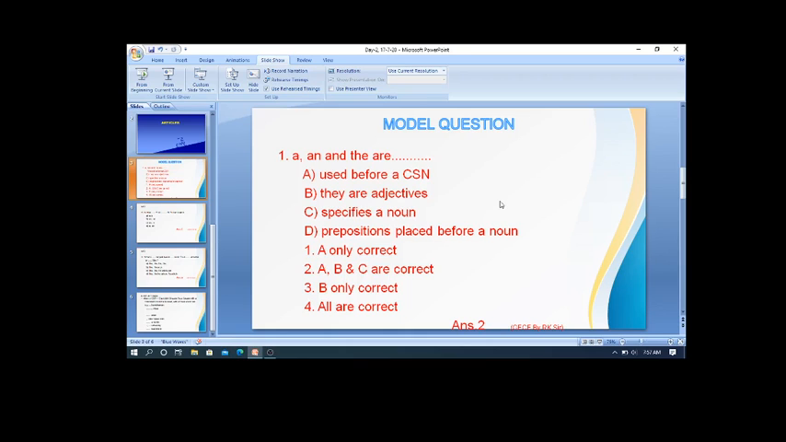Okay, so in this way, by the help of this slide and this model question, I would like to explain you the concept of articles. I think you are very clear with the concept of articles with this slide, is it? Now let's move on. Another model question, how questions will be asked in the examination, whether in your academic examination or in competitive examinations.